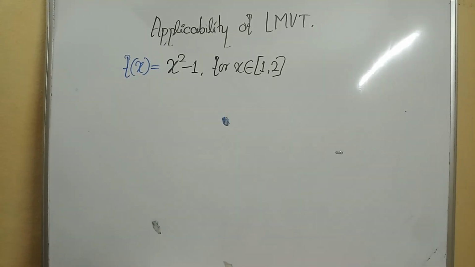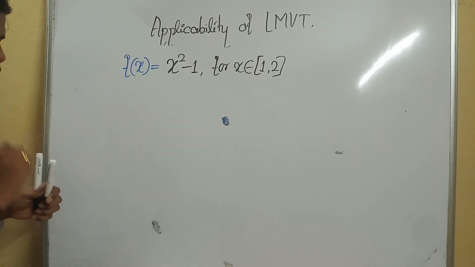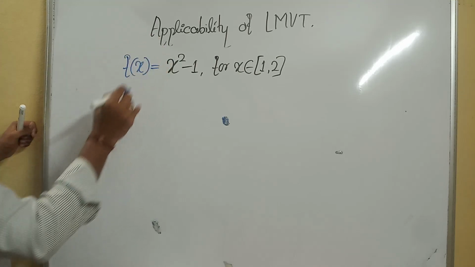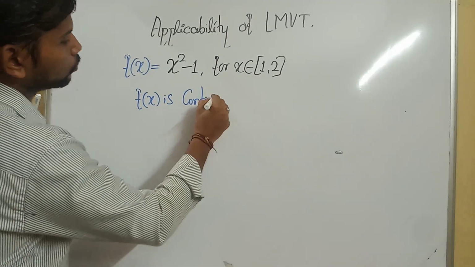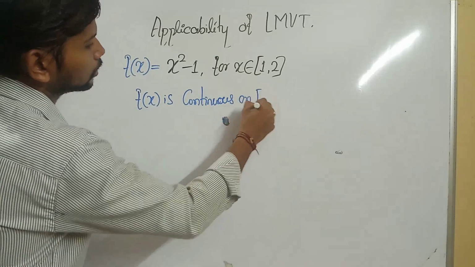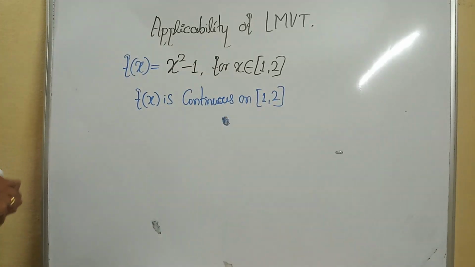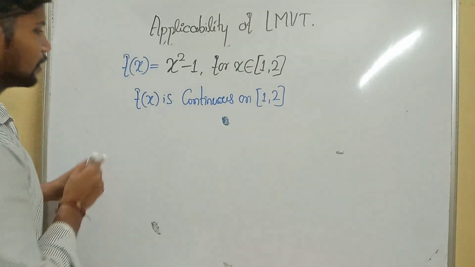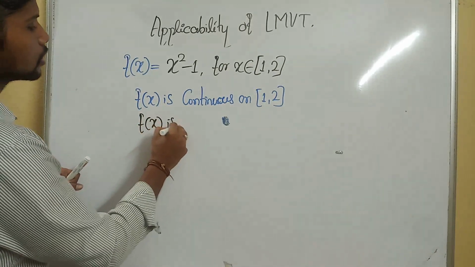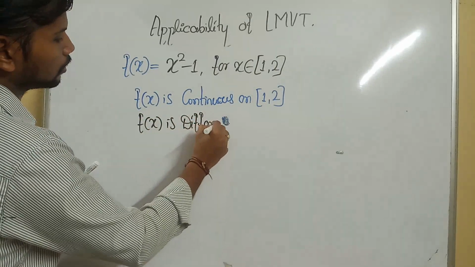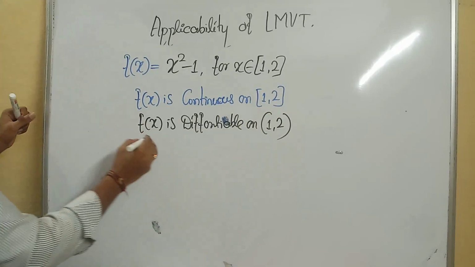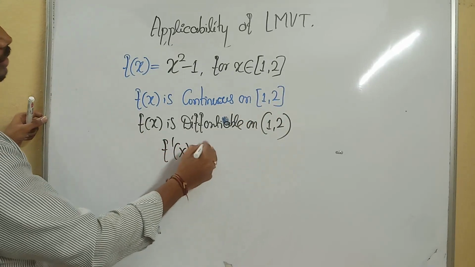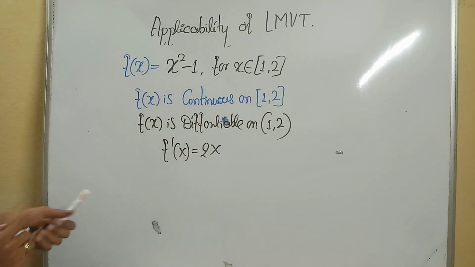Focus on the board. Concerned only with theory syllabus, that means NCERT syllabus. This will be the last example that I'm going to solve. Again, applicability of the LMVT. Here f of x is continuous. Can you say why it is continuous on the closed interval [1, 2]? Because it's a polynomial function. Got it? After this, f of x is differentiable on the open interval (1, 2). Then I need to write the derivative of the function: f dash of x, x square's derivative is 2x, and the derivative of the constant is 0.